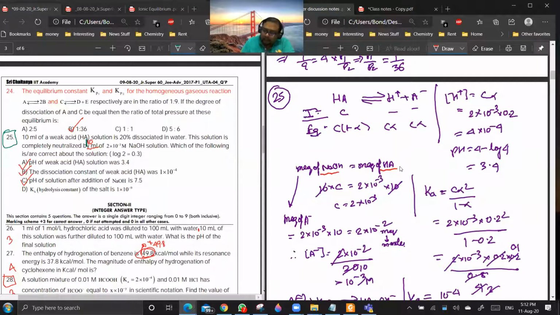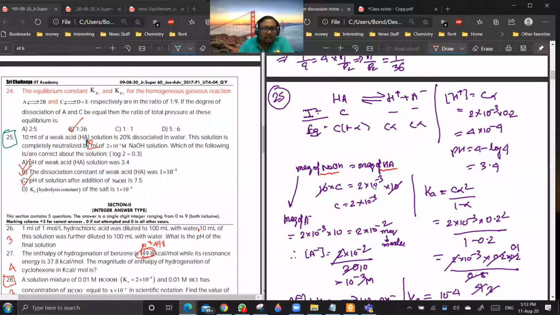Okay. So 10 ml into C is equal to 2 into 10 power minus 3 into 10. This I am taking based on the solution which they have given. Are you getting my point? Yes or no? Yes, sir. But we did not get 10 ml, sir. So this question will go for deletion. Don't worry. But other parts of the question you are understanding?